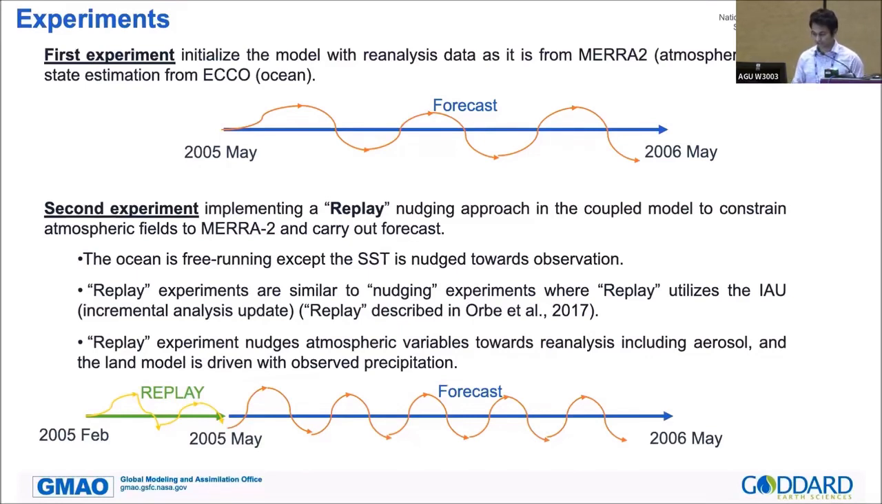In the case of the second experiment, instead of starting from May 2005, we go back to February 2005. We run 3 months of the replay experiment, get the initial condition from May 2005, and take that initial condition to run another forecast, just the same as the first experiment.